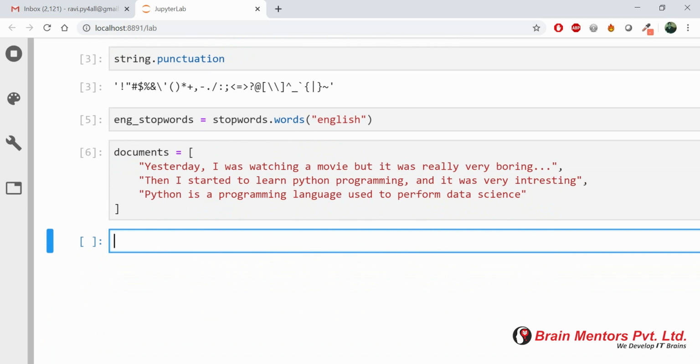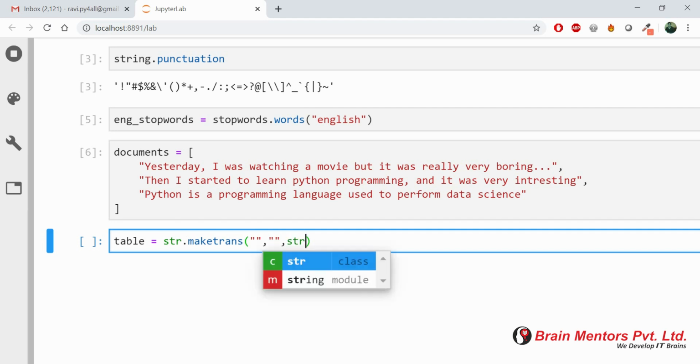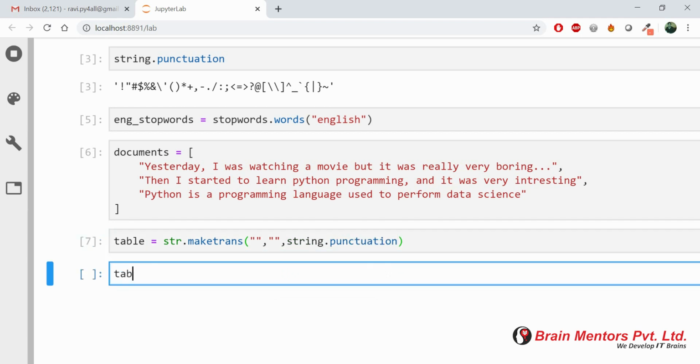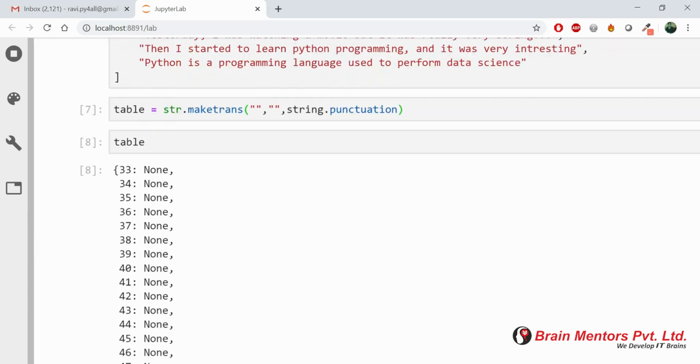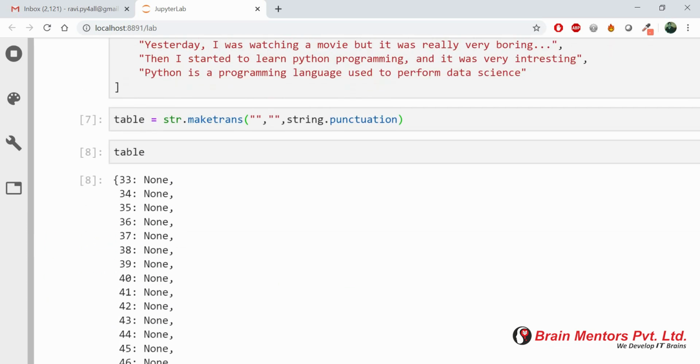So let's say I'm taking a variable table. Inside that table variable, I'm taking str.maketrans. So maketrans is a predefined method of the str package. str is already a defined method in your Python programming. Here I am passing string.punctuation. First two single quotes, double quotes, I have passed blank for X and Y, like whatever the text data. I just want each and every punctuation.